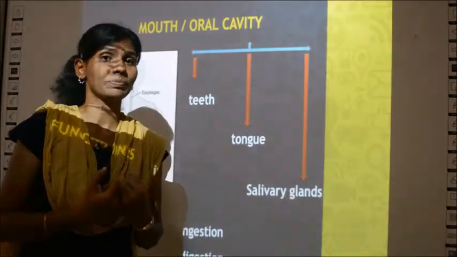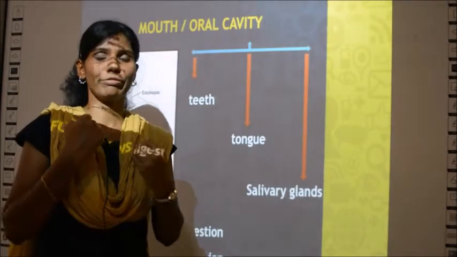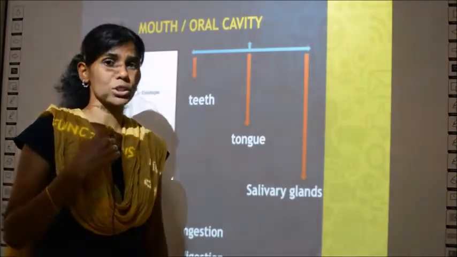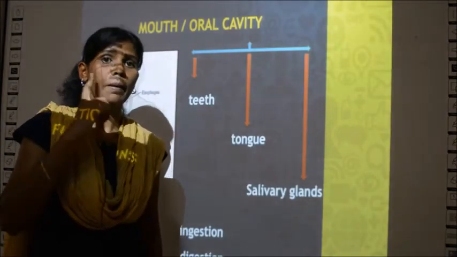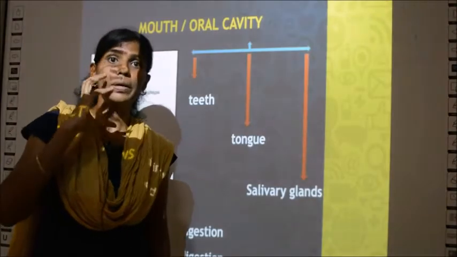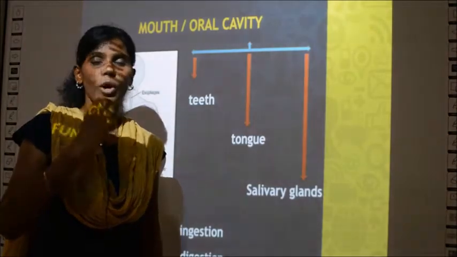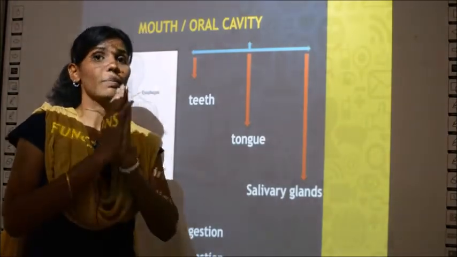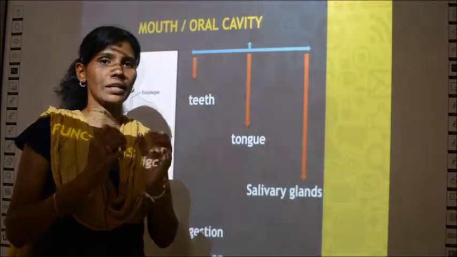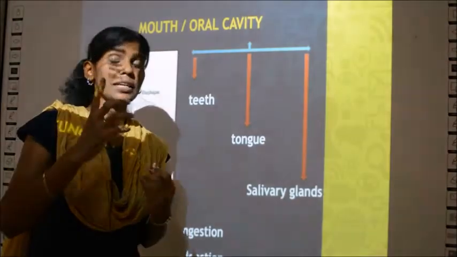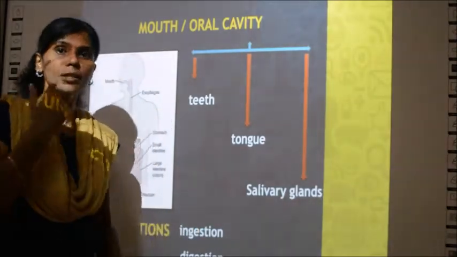In digestion, it chews the food. You eat a larger particle of food. The first step of digestion begins in mouth, because mouth is the one, or teeth is the one which will cut the bigger particles into smaller particles. So digestion process itself means breaking up of larger food material into smaller particles. Okay. So the first step of breaking starts in the mouth.